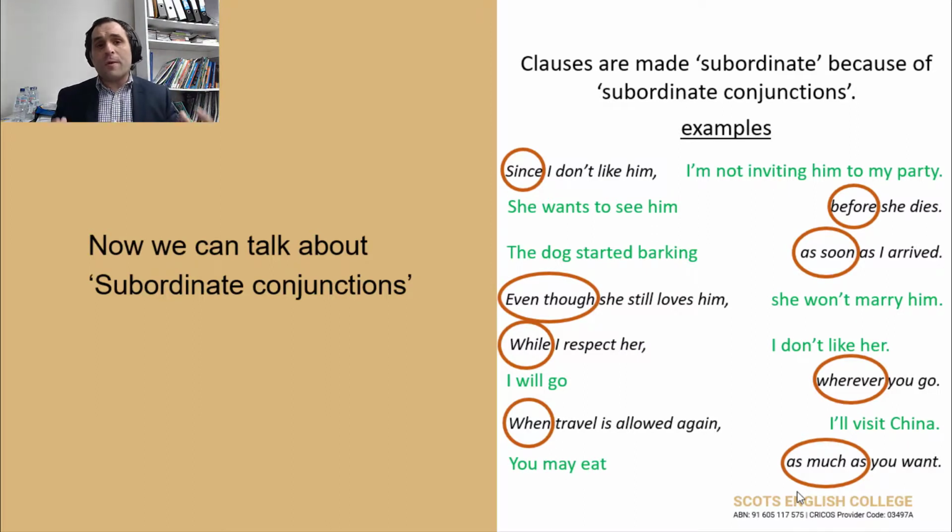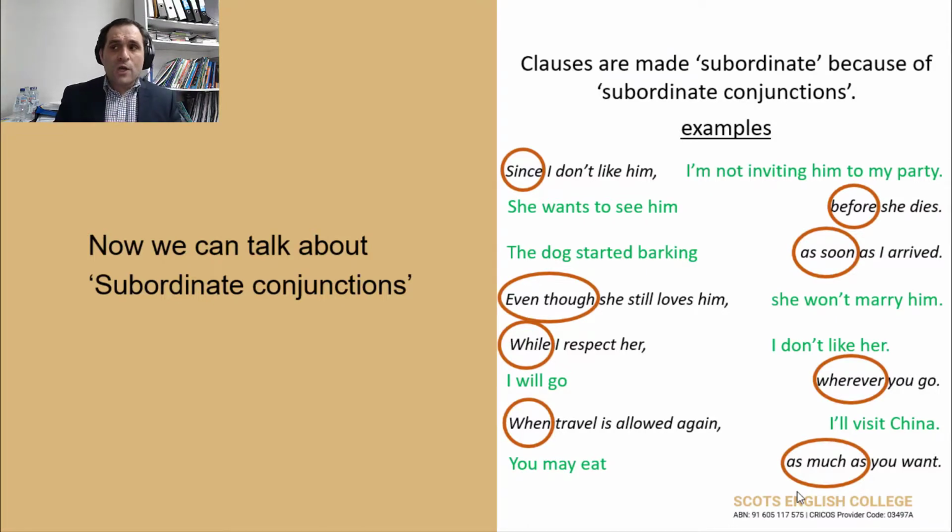The reason we call it a subordinate clause is because of the subordinate conjunctions. They can be at the beginning of the sentence or at the end, the first part of the sentence or the second part. But you have subordinate conjunctions that make subordinate clauses.